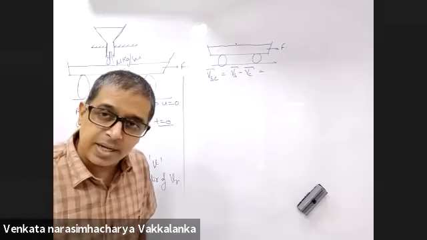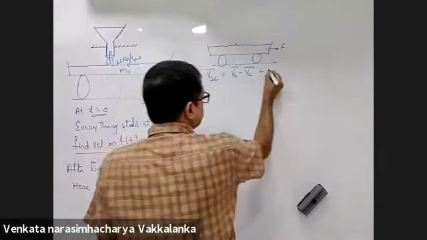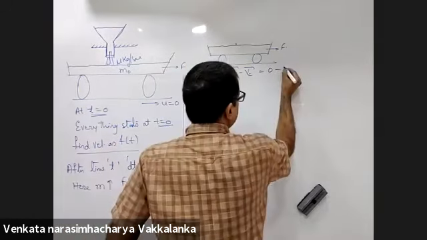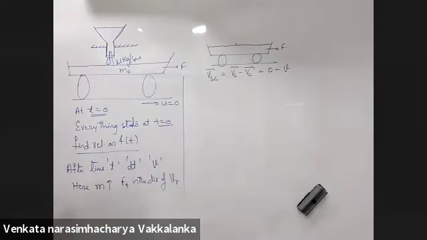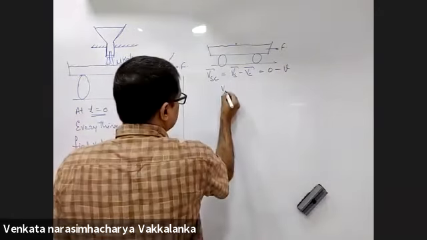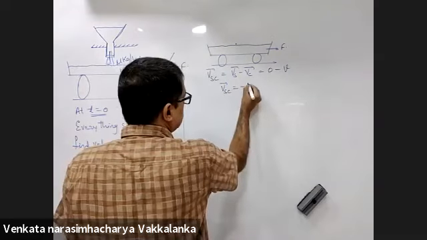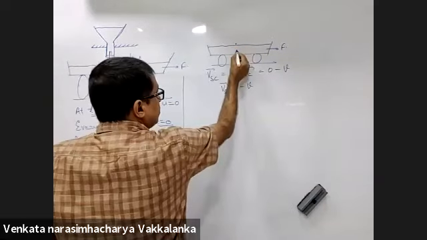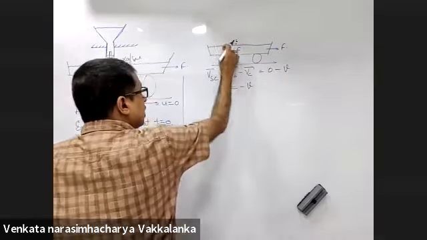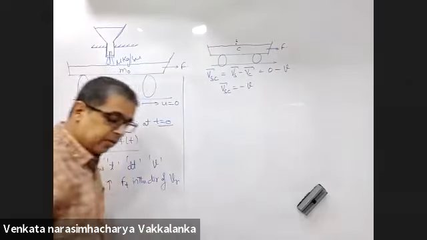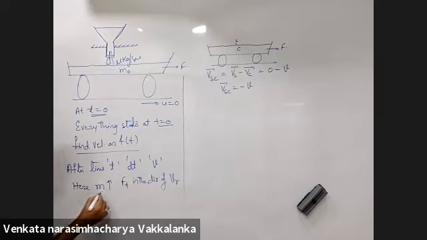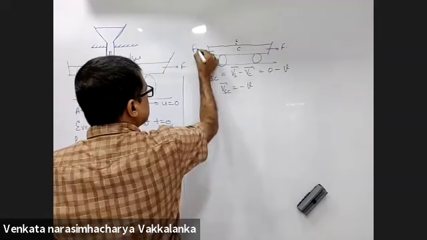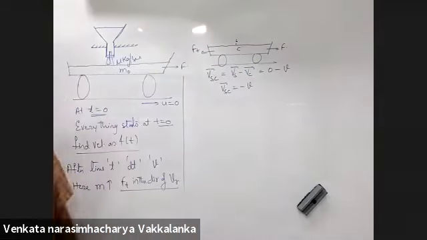The horizontal velocity of the sand particle is 0, minus the velocity of the cart after time t in a short time interval dt. So the relative velocity of the sand particle with respect to the cart is minus v, that means in the backward direction. Thrust force will be in the direction of relative velocity, so I will take thrust force in this particular direction.